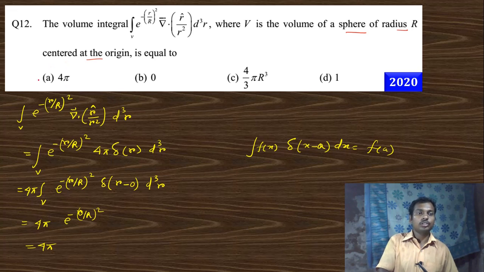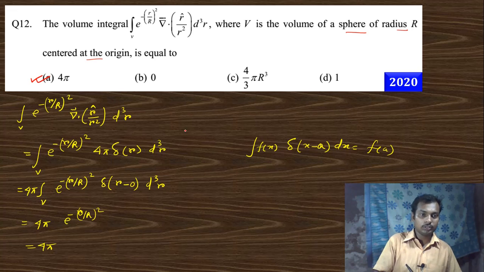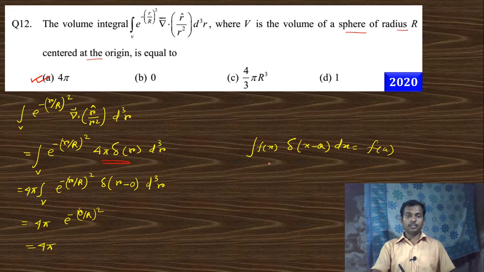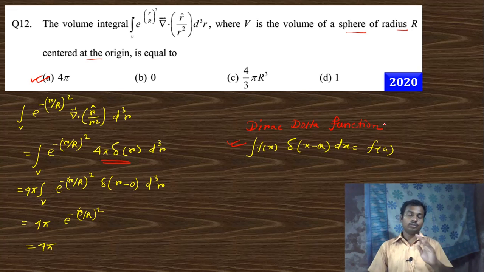So for this question you must remember this divergence value and the Dirac delta function formula. Okay, you note these two things for this question.